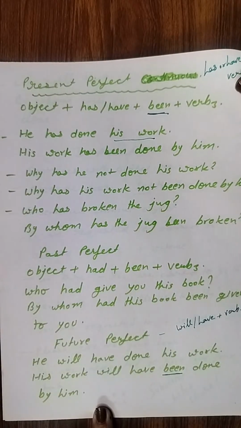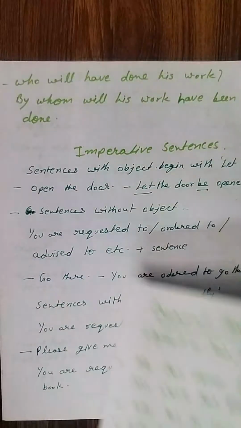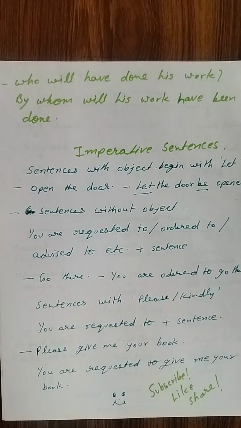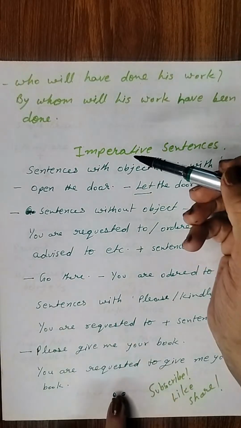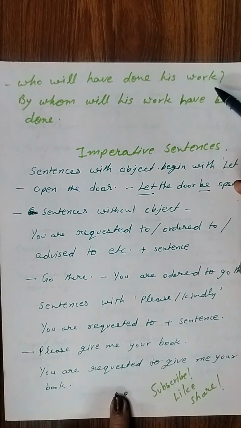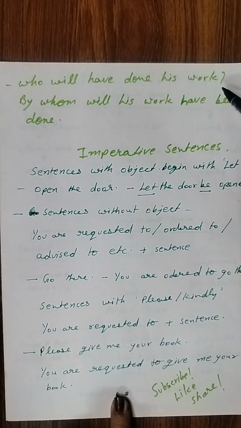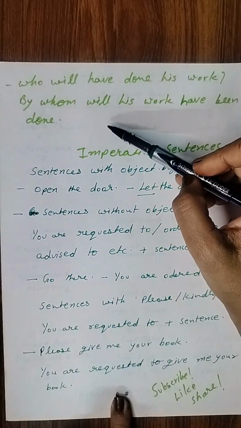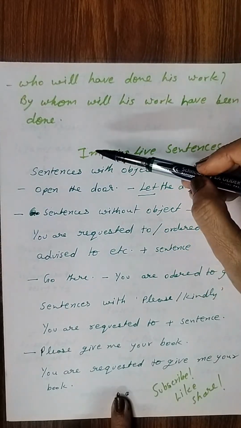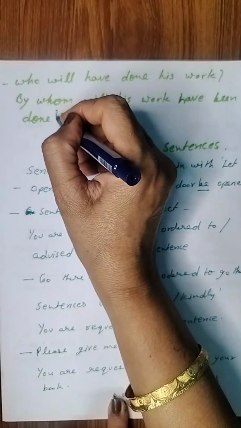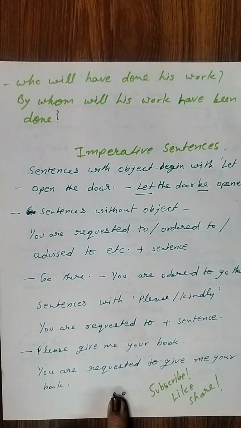I think one more example sentence is there. An interrogative example sentence of future perfect, that is, who will have done his work? Okay, who will have done his work? And the answer is, by whom will his work have been done? And then question mark. Is this clear?